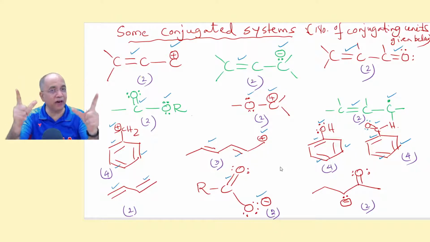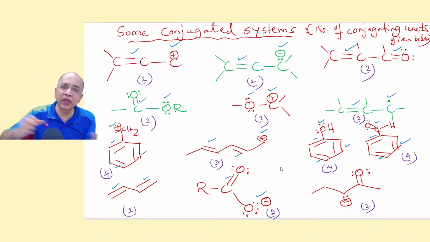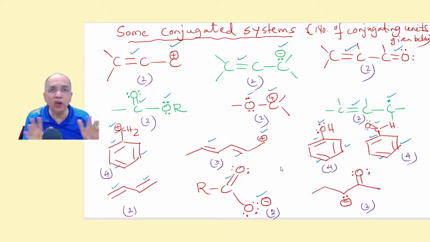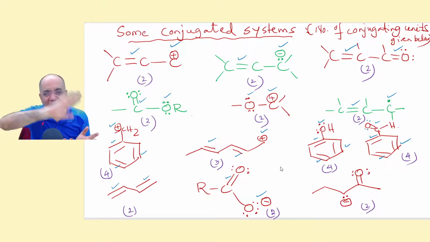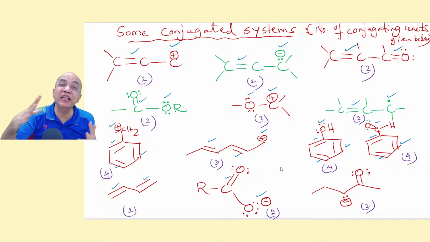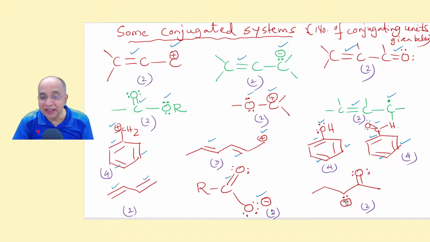You have to identify which are the conjugating units where the push and pull of the pi bonding system in the p orbitals will take place, and others, if present, will not take part in the push and pull. Electron donating and electron withdrawing through pi bond dancing, delocalization, will only take place between the conjugating units over the sigma bond skeleton. Now this non-bonding electron pair and this pi bond are the 2 conjugating units separated from each other by a single bond.